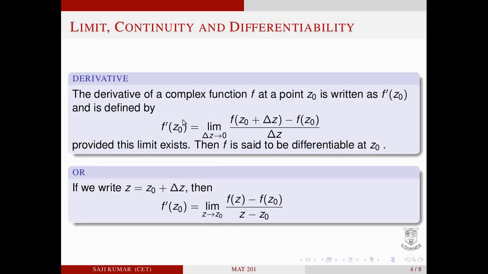An alternate definition of differentiability at z0 is f dash of z0 equal to limit z tends to z0 of f(z) minus f of z0, divided by z minus z0. Here also the limit exists provided for any path in which z tends to z0, all the limits must be same.